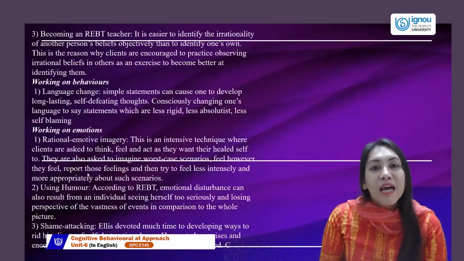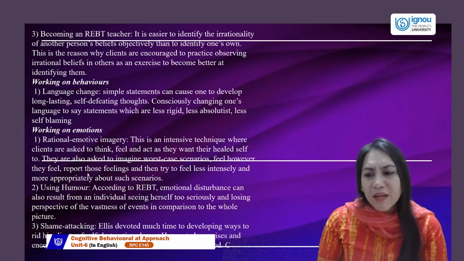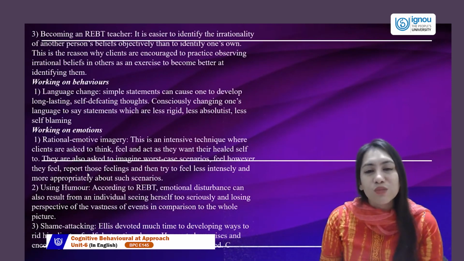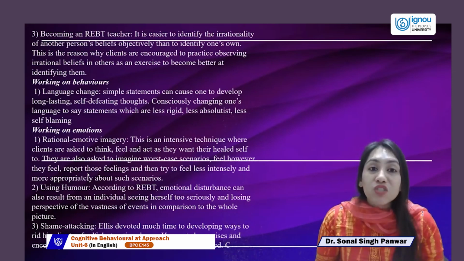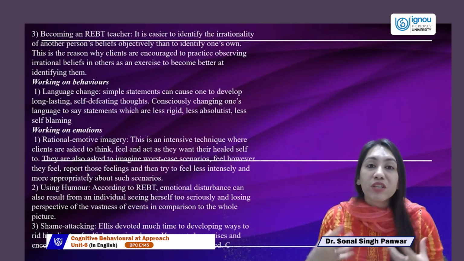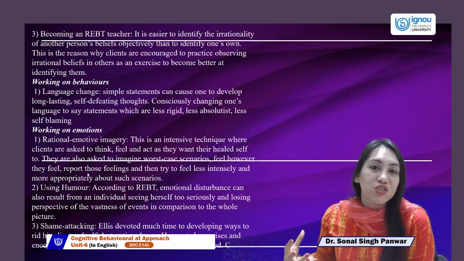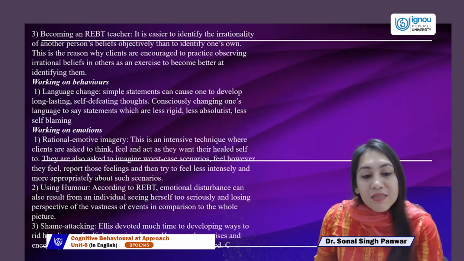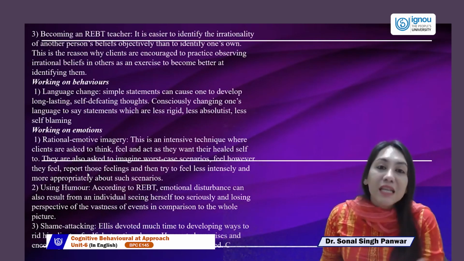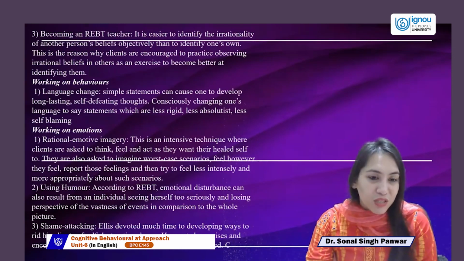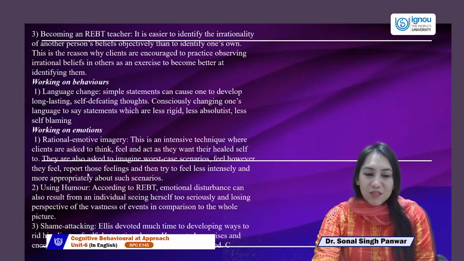And if they answer in a self-defeating pattern, that I'm not loved by people, that's why I feel I'm unworthy, I'm never called for any invitation, that's why I'm feeling unworthy, we question them so that they come to an extent where the logic finishes. Their illogical thoughts and their irrational thoughts do not have answers, and then they can dispute and give a very healing rational thought. So shame attacking is one of the most important things. There are no exercises for this, and there are no homeworks for this as given.